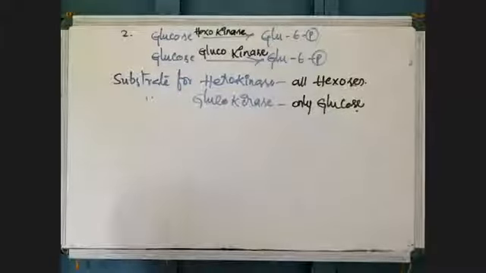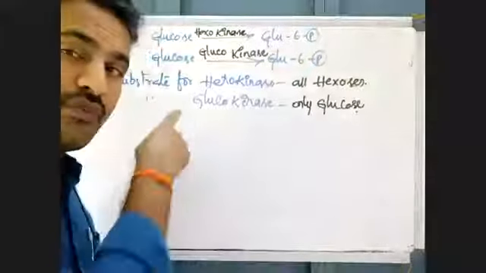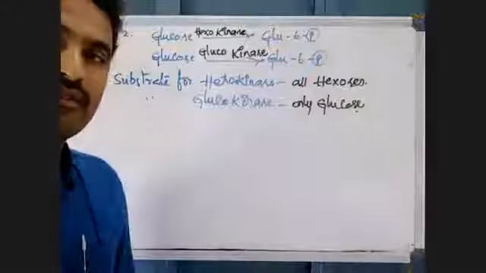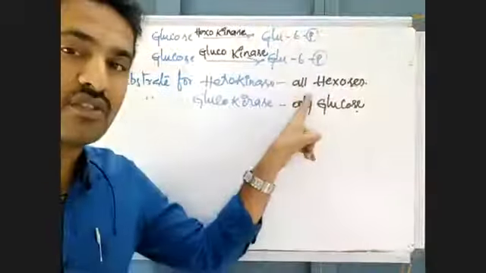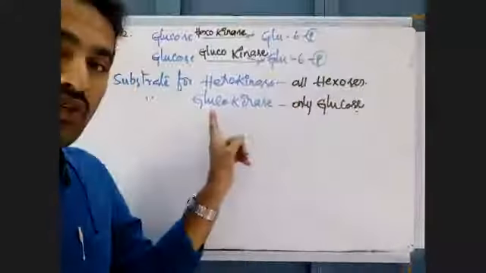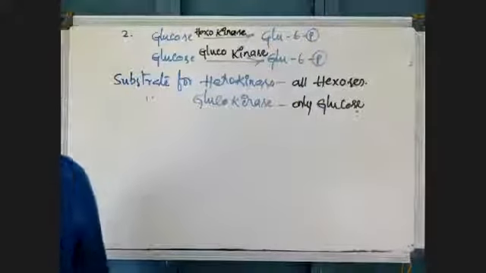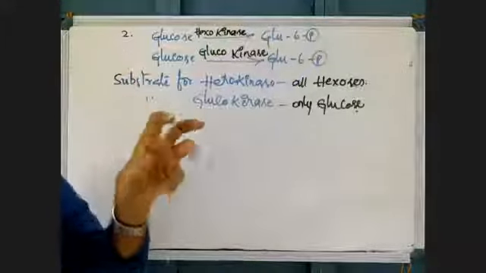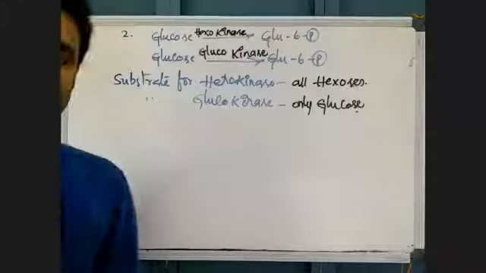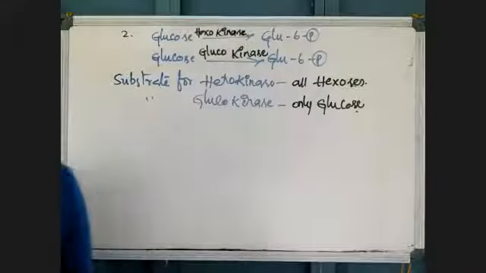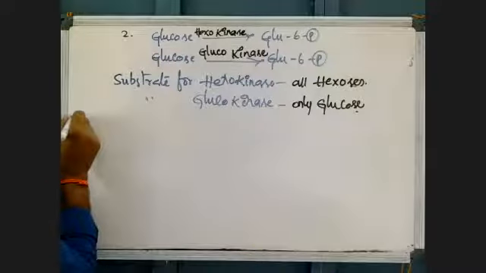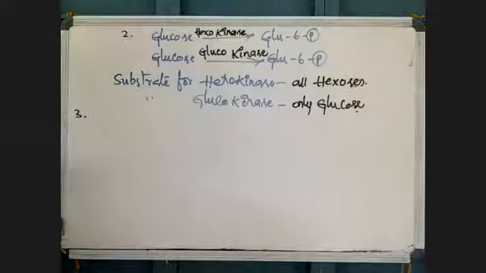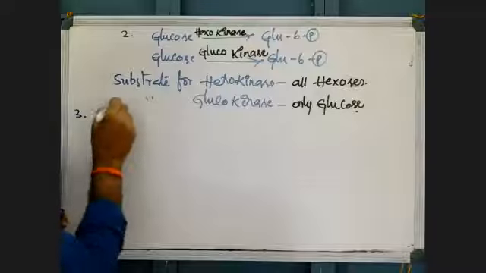This is the difference. Now, do you understand substrate specificity? What is the substrate for hexokinase? All hexoses. What is the substrate for glucokinase? Only glucose. That means a particular substrate only binds with a particular enzyme. Okay? Then the third one, optical specificity.